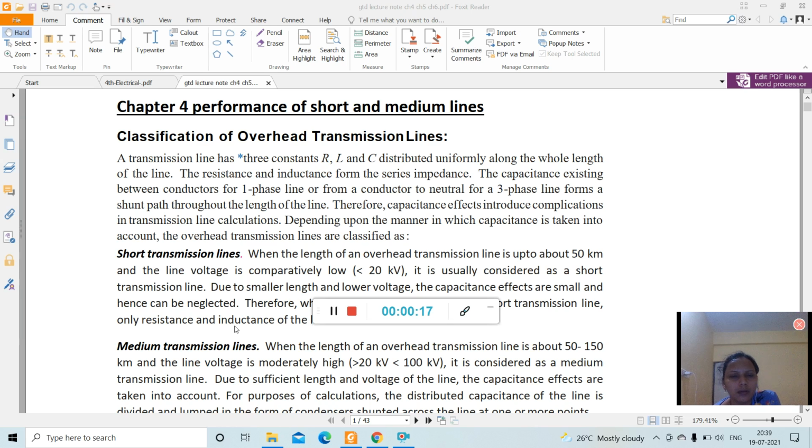Here we are going to discuss the different types of transmission lines, that is short, medium and long transmission line. And under short and medium transmission line we will discuss its performance. That means we will calculate its voltage regulation, its transmission efficiency, its sending end voltage, its losses, everything we will calculate throughout this performance of short and medium transmission line. So let's start.